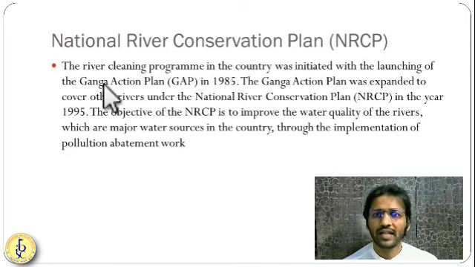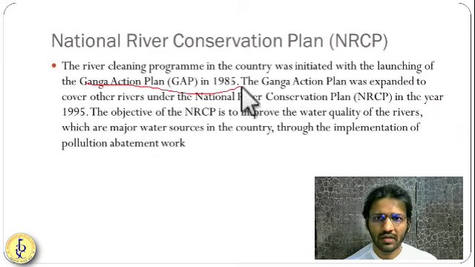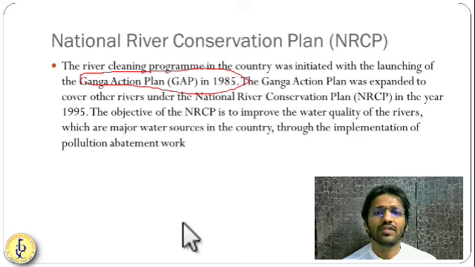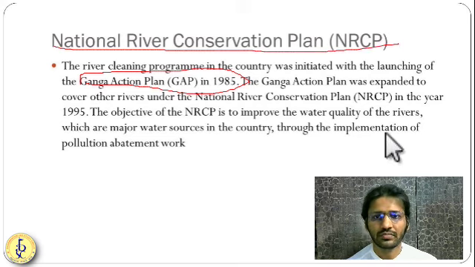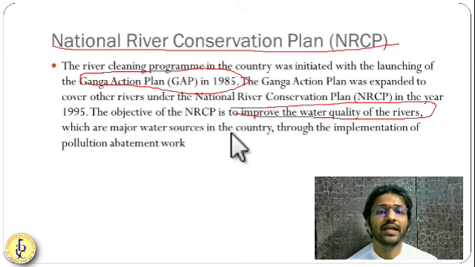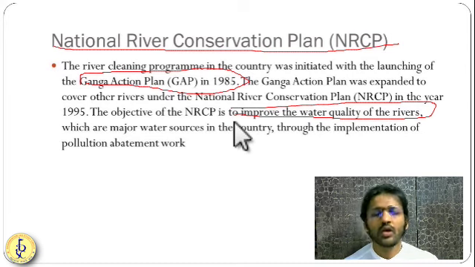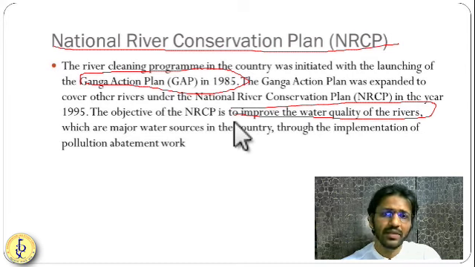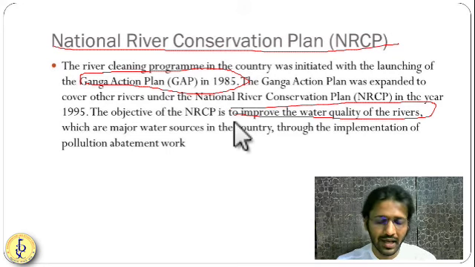The Ganga Action Plan is also part of this National River Conservation Plan. So different river conservation plans have been made under this plan. Getting it? The objective is only to improve the quality of the river water and make it more and more pure. These are the very simple things mentioned in this chapter. Hope you have understood this. If you have any doubt, please ask me.